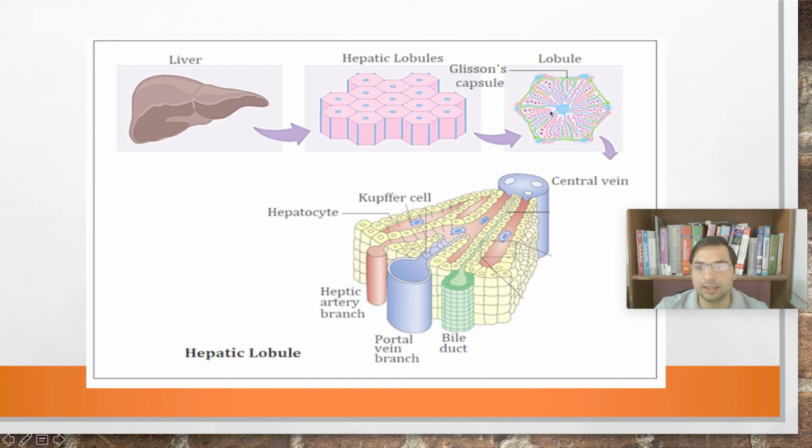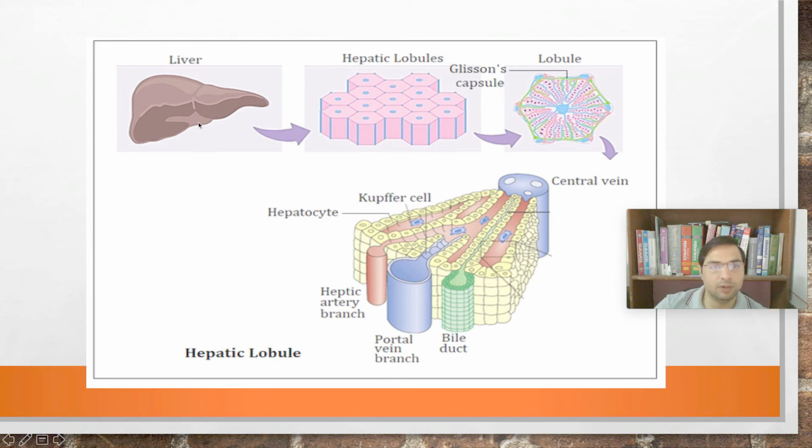So in the center, there is this central vein, which drains into the hepatic vein when it exits the liver. So this is the central vein, and we have this portal vein. We already know that the liver has dual blood supply. So the liver is getting blood from the hepatic artery, and the liver is also getting blood from another source, which is the portal vein. I have already talked about this in detail in classes, right? So refer to your class notes.